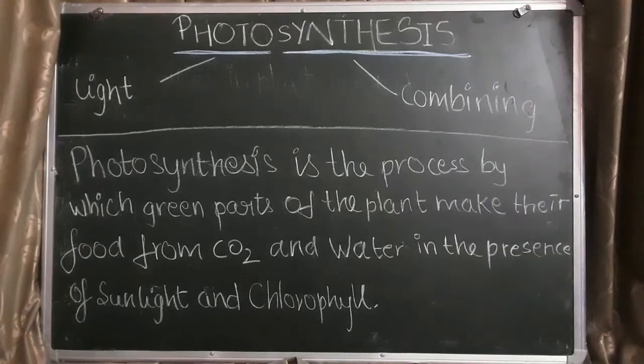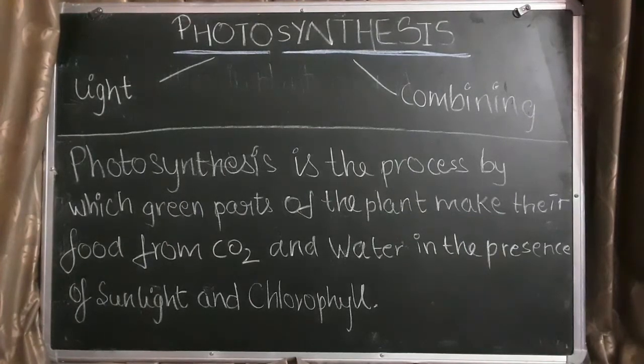In the word photosynthesis, photo means light and synthesis means combining. Therefore, photosynthesis is the process by which green parts of the plant make their food from carbon dioxide and water in the presence of sunlight and chlorophyll.